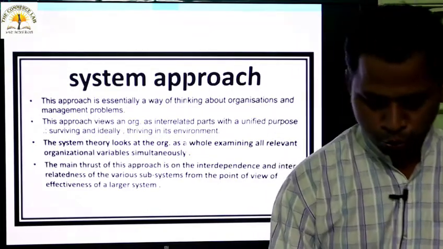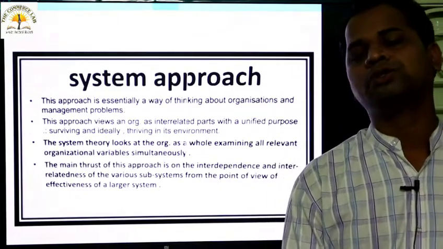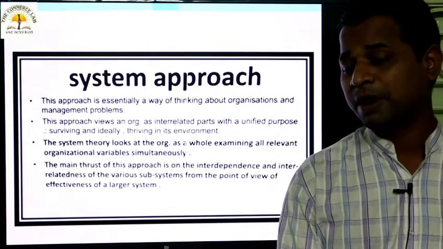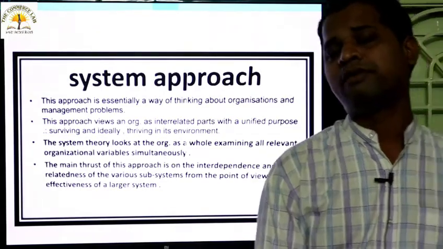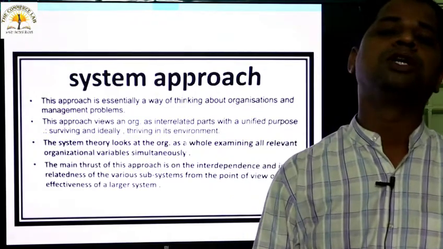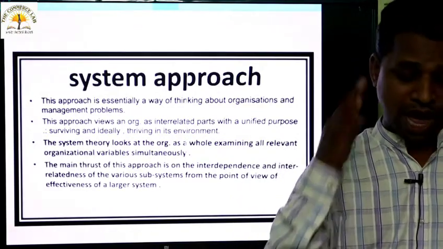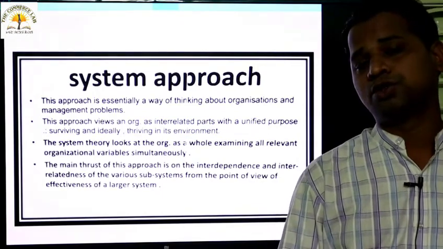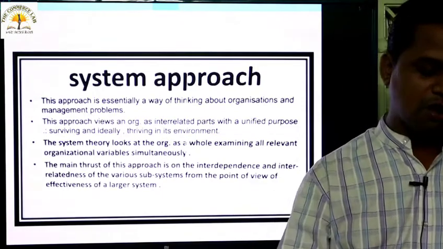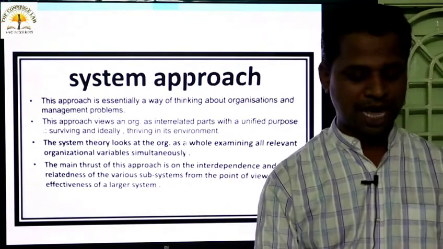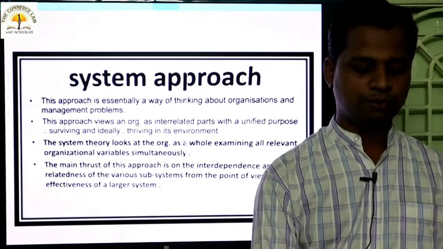Whenever we want to review or rank a particular organization, we should not rank that the finance department is good, the marketing department is good, the HR department is good. Not like that. We have to say whether this organization is good or bad. We have to rank the organization like 4-star, 5-star. On that basis only we rank.